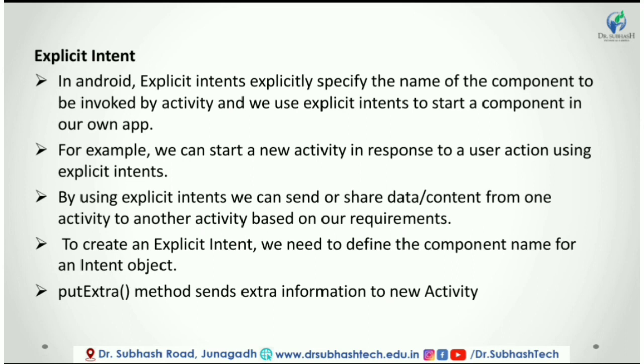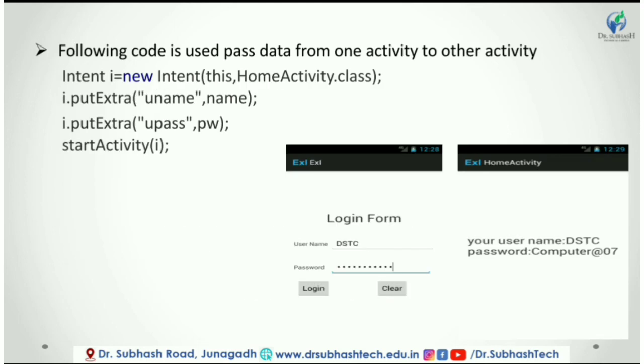We will use the putExtra method to send extra information to a new activity. The following code is used to pass data from one activity to another activity. In this code, we can see the putExtra method. The values name and password will be sent to the next activity.